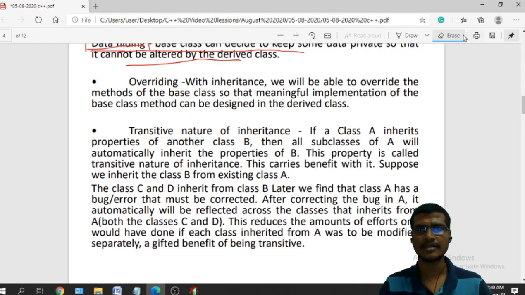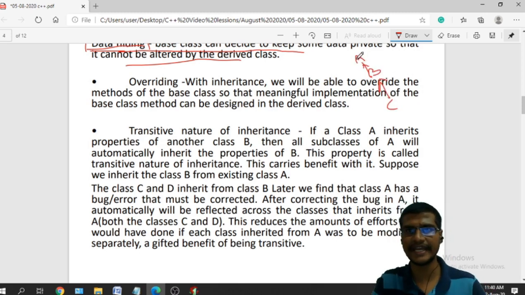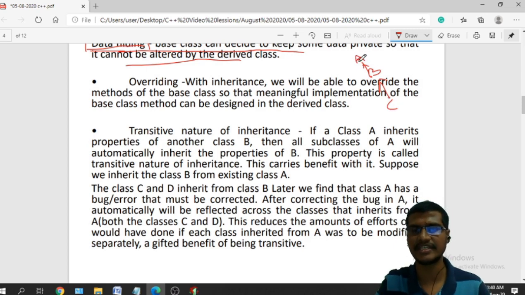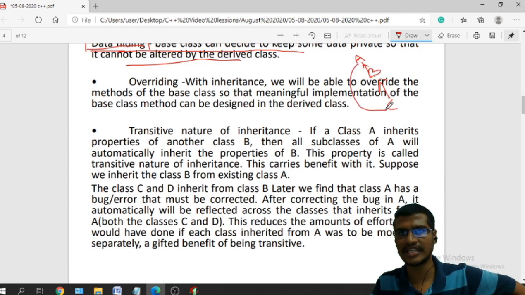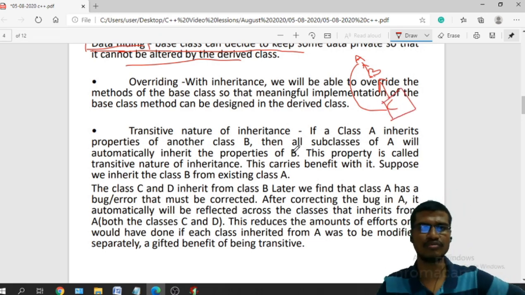So what is this transitive nature? We have this A class. From this A class, I am deriving B. From this B, I am deriving C. So indirectly C is deriving from this A class. If B is derived from A and C is derived from B, indirectly I can say that whatever properties are there in A will be derived into this C. That is the transitive nature of inheritance.